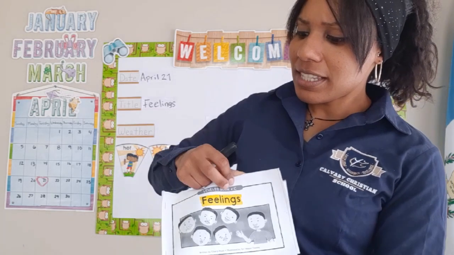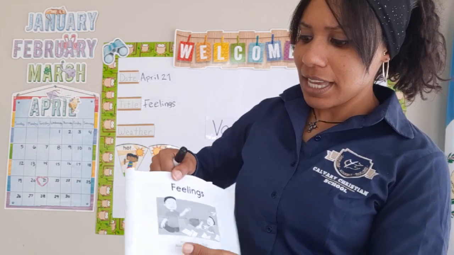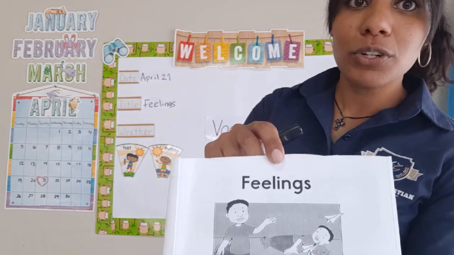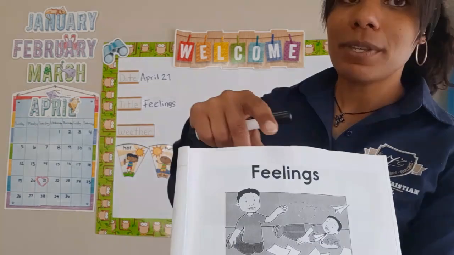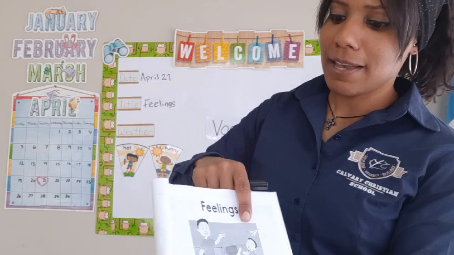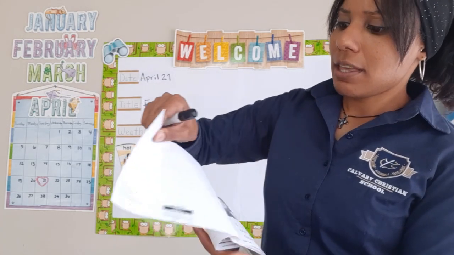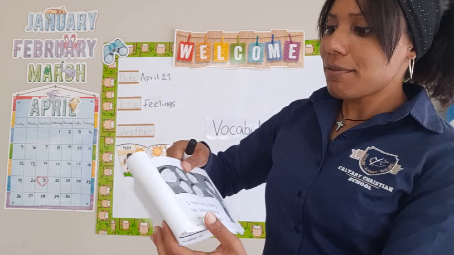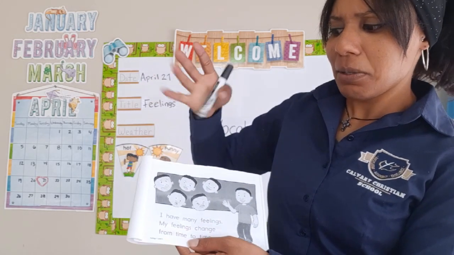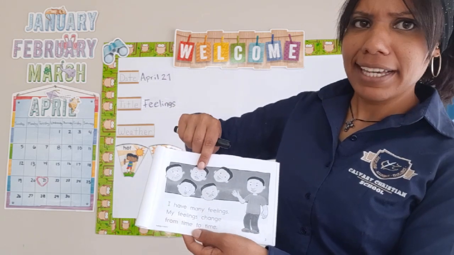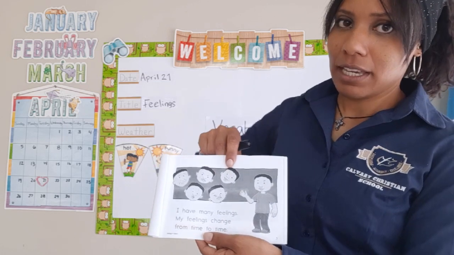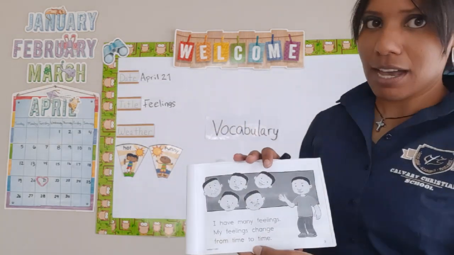Okay. So here the teacher's going to turn the page, and here we see that Walter is with his little brother. Okay, so I'm going to put it a little closer so you guys can see. And here we see that Walter is with his little brother, and they're playing. So turning the page, and here we have Walter, but we have different faces. And so here he looks a little surprised. We see angry, we see confused, we see sad, and we see happy. But let's read the story to find out what's happening, okay?